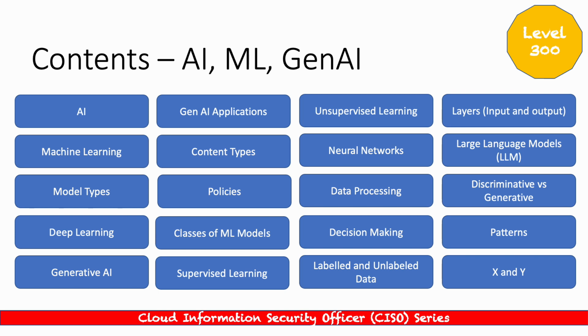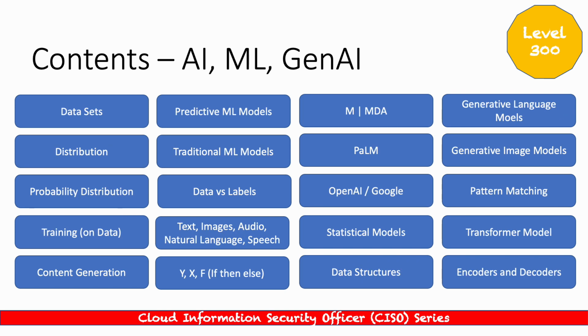If you think about AI, machine learning, and Gen AI, there's a lot of maths involved. In many ways, to get into this area, you do need a solid mathematical background. We're not going to suddenly become mathematics experts within this course, but we're going to know enough maths at the level required to understand generative AI and to apply security to it. That's why I put X and Y. We're going to understand what is X, what is Y, and what is the difference between the two. We'll do a sufficient deep dive around that.